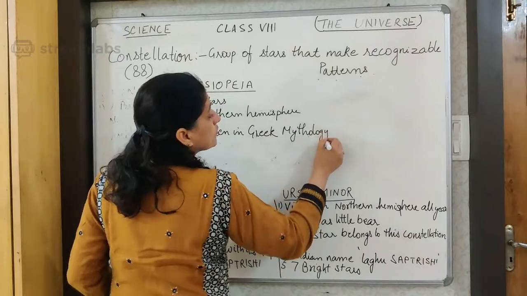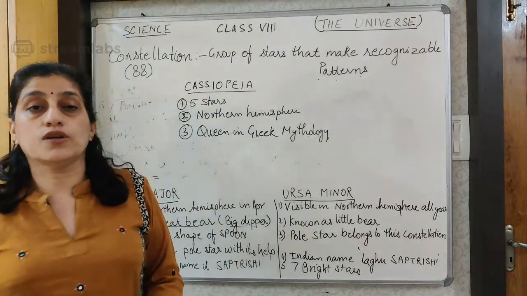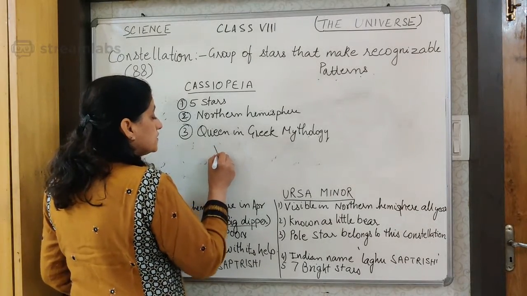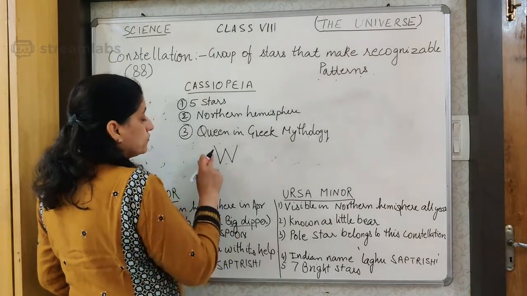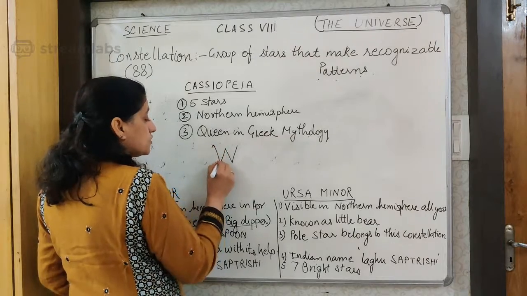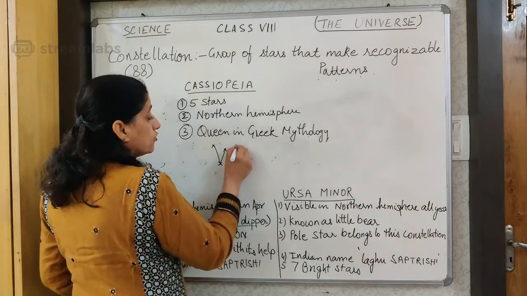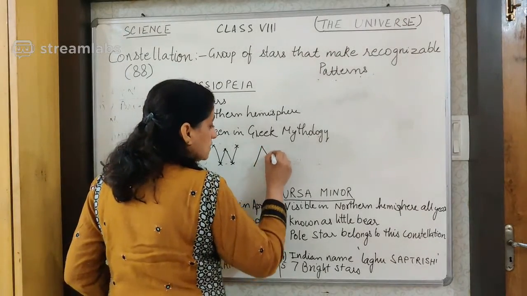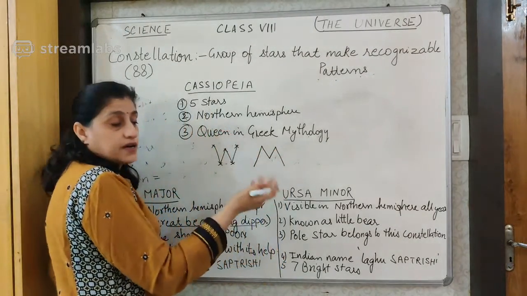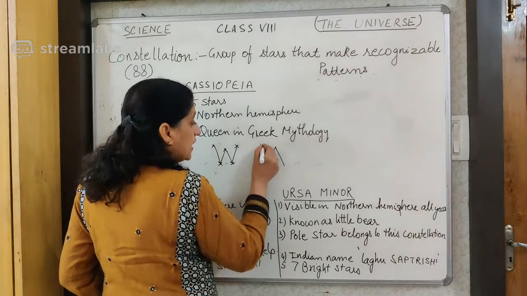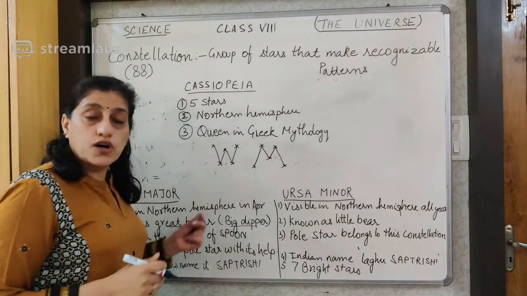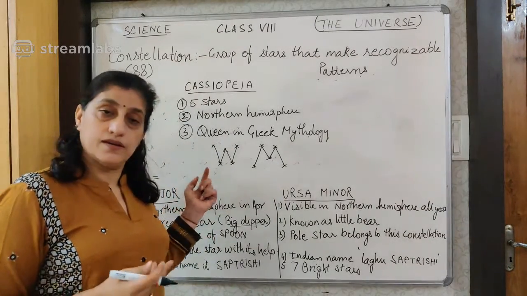The shape of this constellation is like a W. You can see here 1 star, 2, 3, 4 and 5. Or we can say M, because if you reverse W it becomes M. So some say M and some say W for the shape of the constellation Cassiopeia.